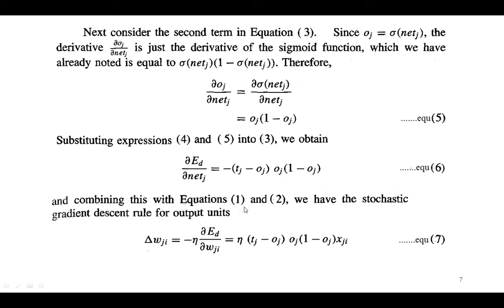Combining this with equations 1 and 2, we have the stochastic gradient descent rule for the output units as Δw_ji equal to minus η ∂Ed/∂w_ji, which is equal to η (t_j minus o_j) o_j (1 minus o_j) x_ji.